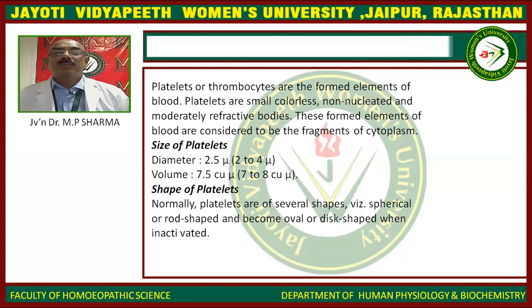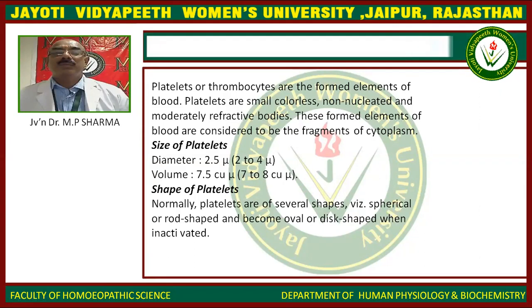Platelets or thrombocytes are the formed elements of the blood. Platelets are small, colorless, non-nucleated, and moderately refractive bodies, and these formed elements of the blood are considered to be the fragment of cytoplasm. The diameter of platelets is 2.5 micron, whereas the volume is 7.5 cubic micron.